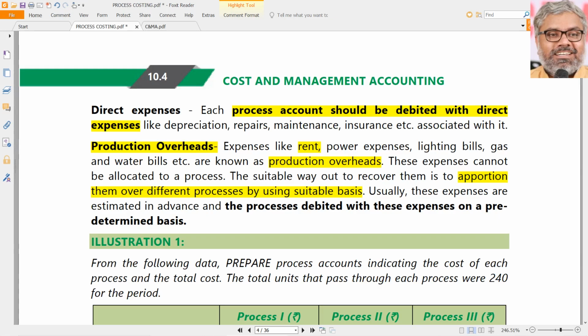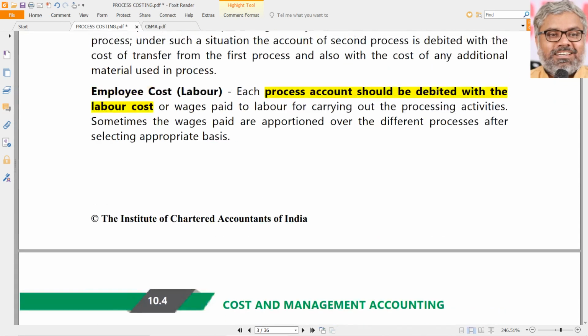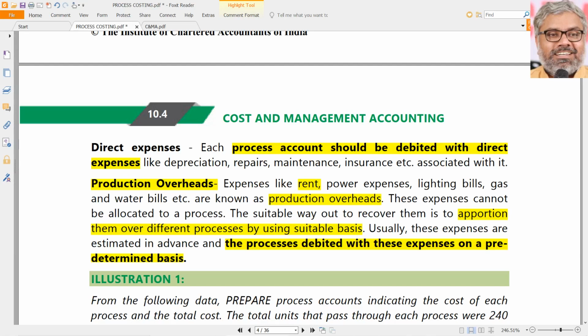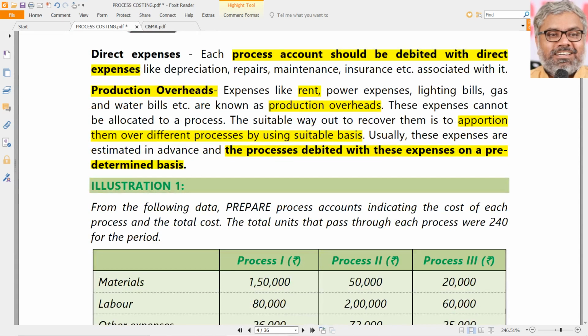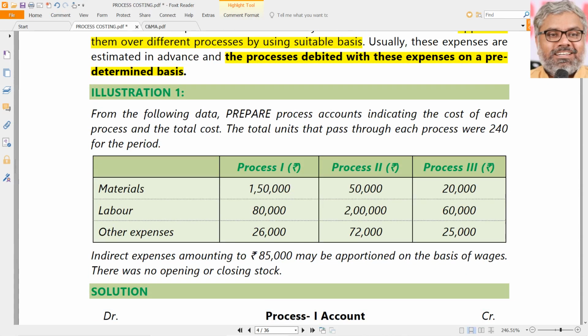So what is the suitable basis? Either that has to be given in the question, or sufficient data has to be given in the question which we can understand as a suitable basis. Generally, that will be given in the question. What is the suitable basis to apportion the overheads among different processes? Whatever that apportionment results in, that amount will be debited to the process on a predetermined basis. That is the only difference between direct expenses like direct material, direct labor and direct expenses, and production overheads. Overheads are indirect expenses. So naturally it will not be possible to identify them with one process. The only option left is to apportion them on some appropriate basis.